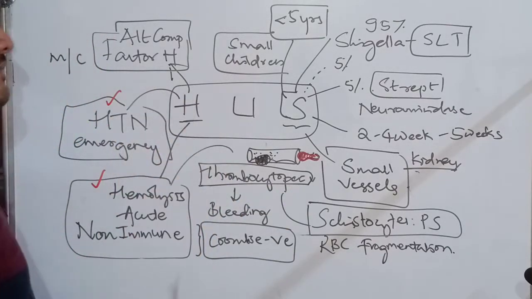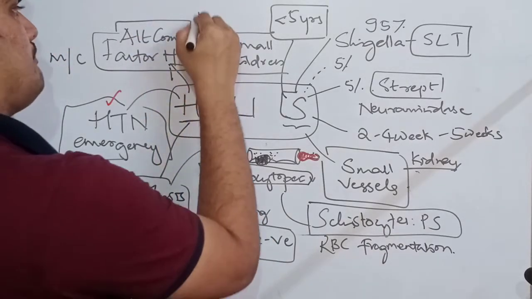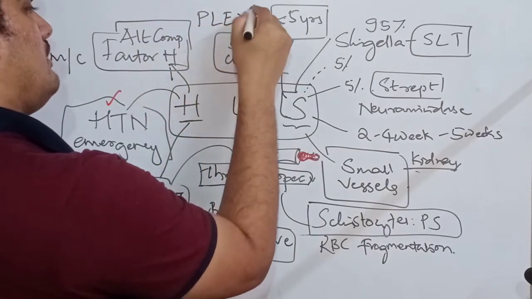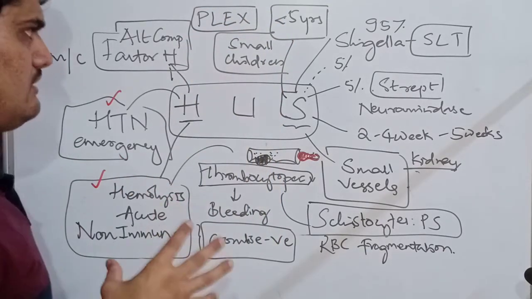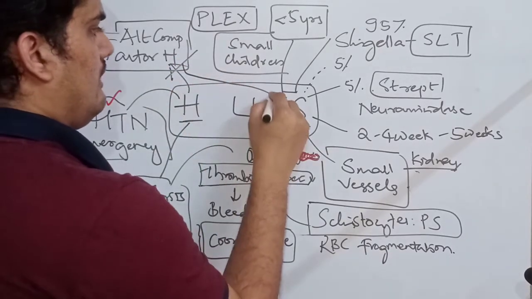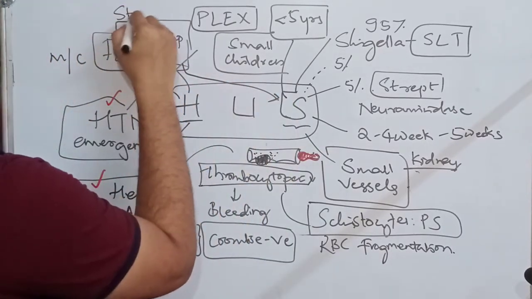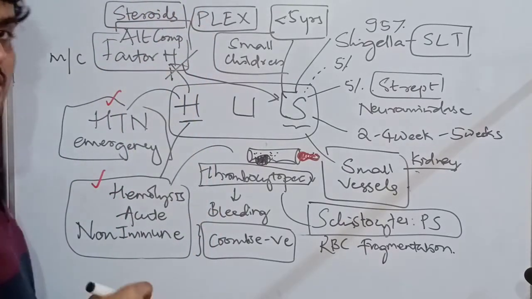For this adult variant, the treatment is PLEX, that is plasma exchange. Steroids are usually not used in most cases, except in factor H mutation, where steroids are indicated. H for yes, steroids are indicated here.